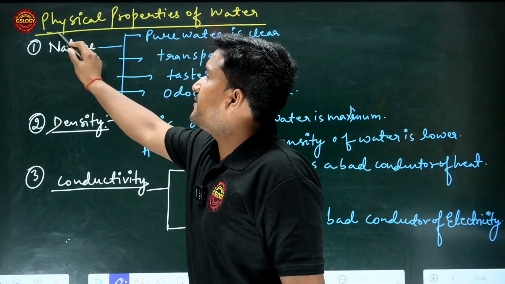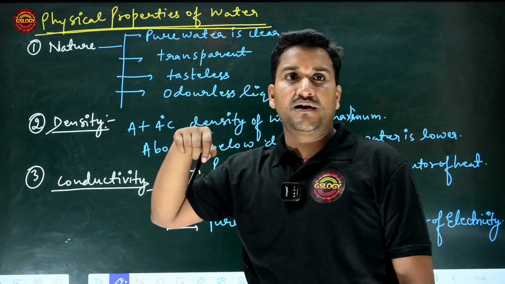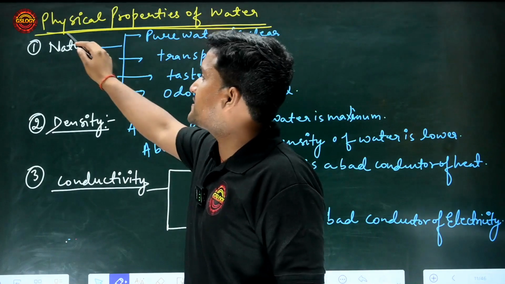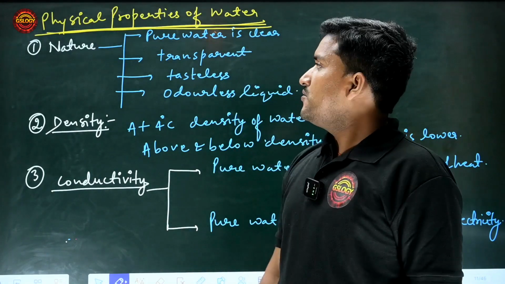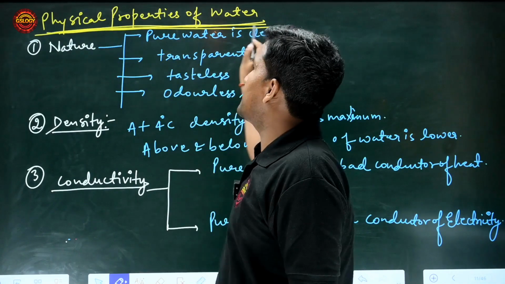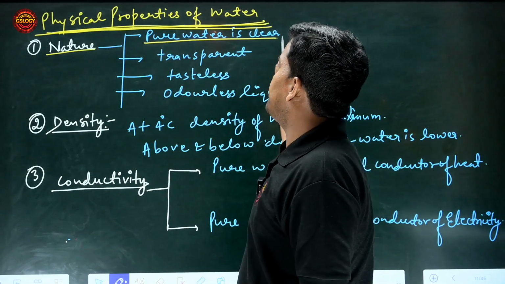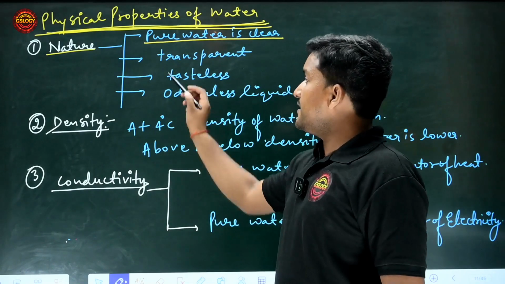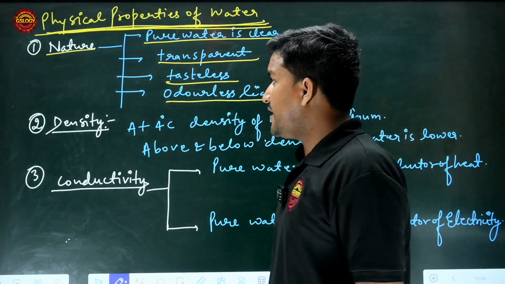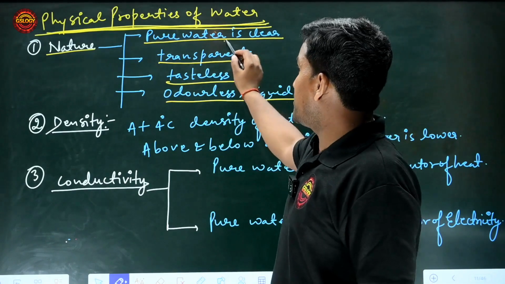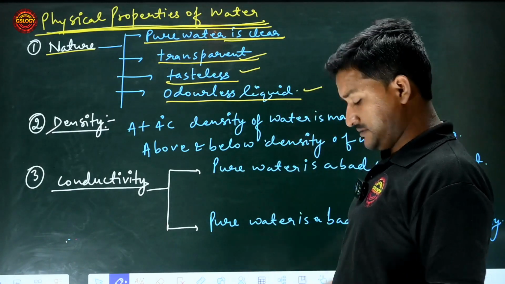Get on to the next topic. Next topic is the physical properties of water. There are two types of properties of water. First is the physical properties of water, and the second is the chemical properties of water. So first we will discuss the physical properties of water. First, nature of water. Pure water is a clear, transparent, tasteless and odorless liquid.